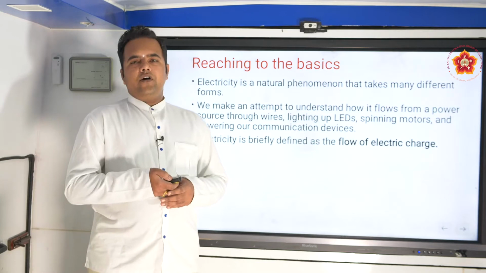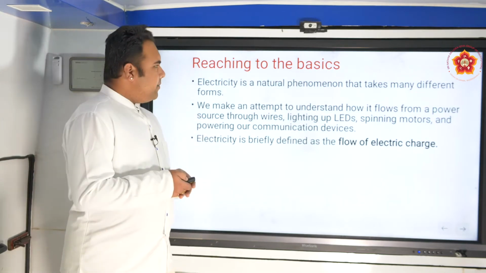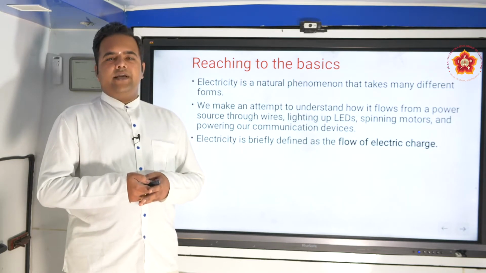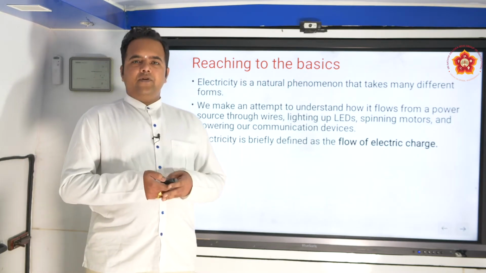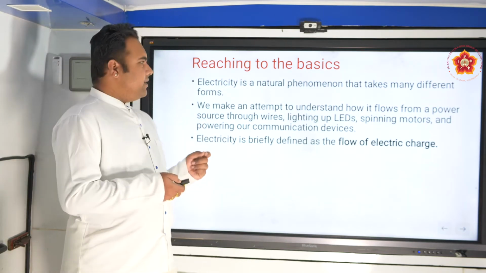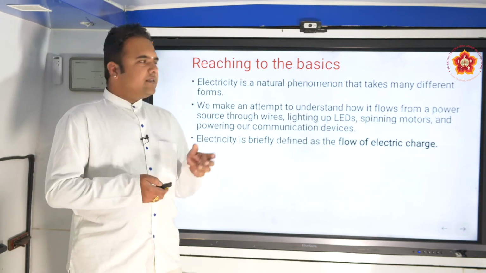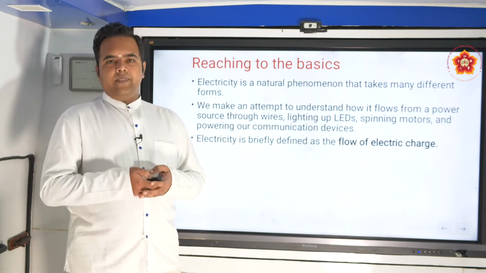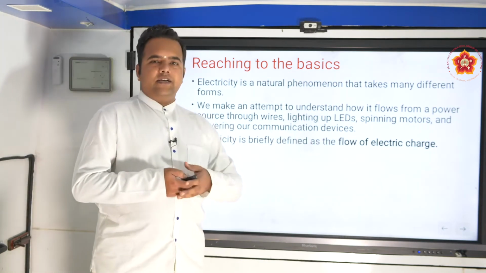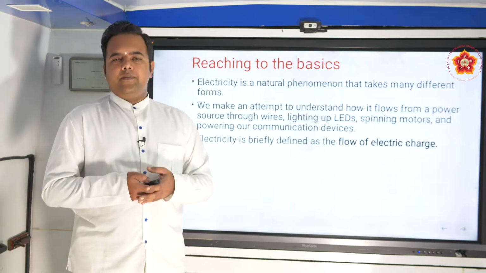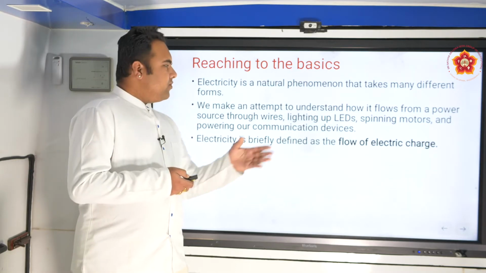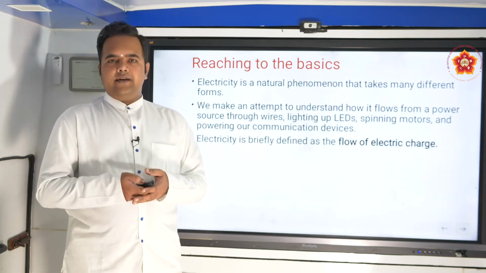So far we have talked about electricity, but we have never defined it, so to say. Initially we started with what are charges, what is the role of electricity, but we have never clearly specified what this electricity is all about. Basically electricity means the flow of electric charges. In the whole chapter, whenever we refer to electricity, we refer to the flow of electric charge, or the electric current.